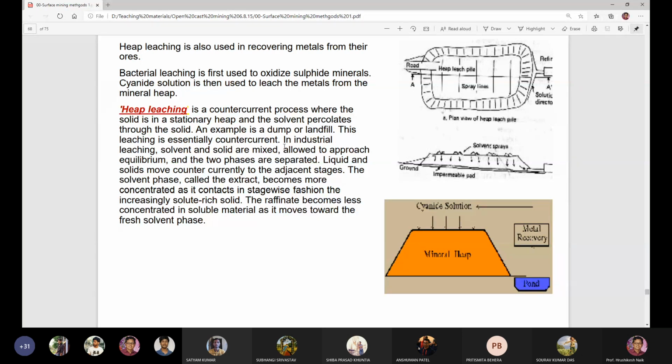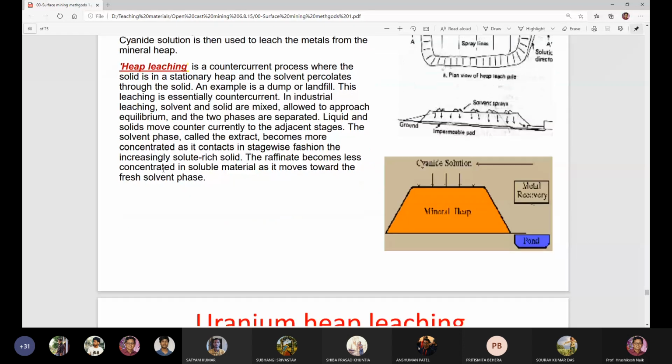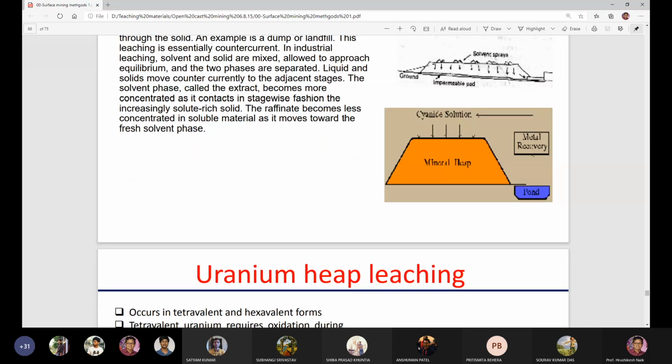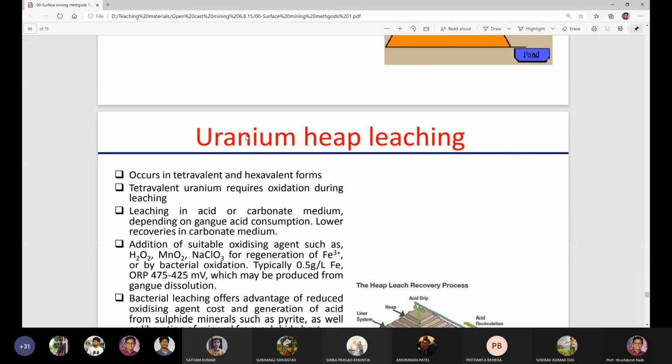This leaching is essentially countercurrent. In industrial leaching, solvent and solid are mixed, allowed to approach equilibrium, and the two phases are separated. Liquid and solids move countercurrently with the adjacent stages. The solvent phase, called the extract, becomes more concentrated as it contacts the solid stage-wise. The raffinate becomes less concentrated in soluble material as it moves toward the solvent phase.